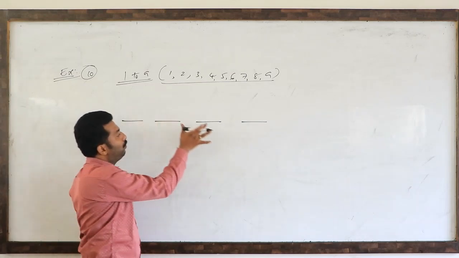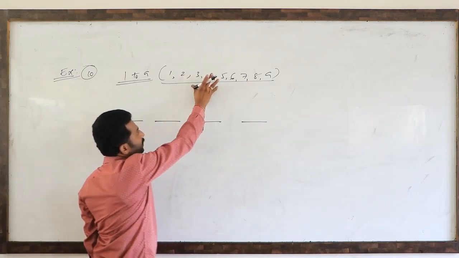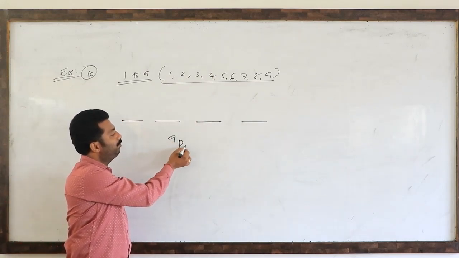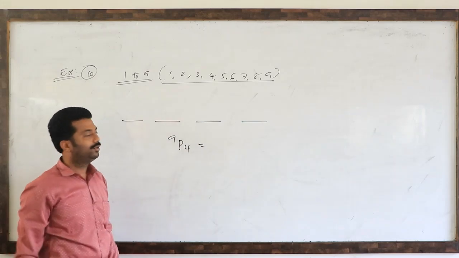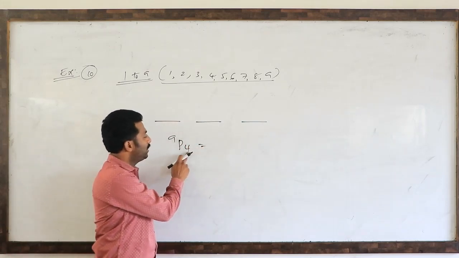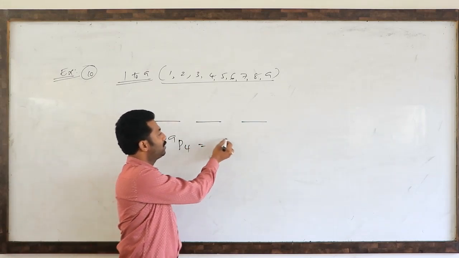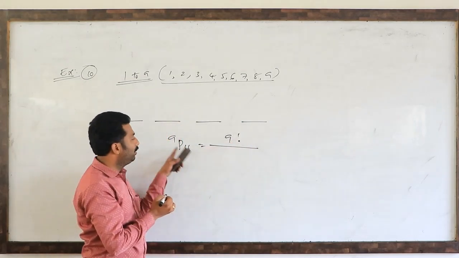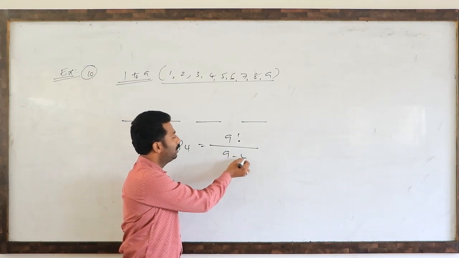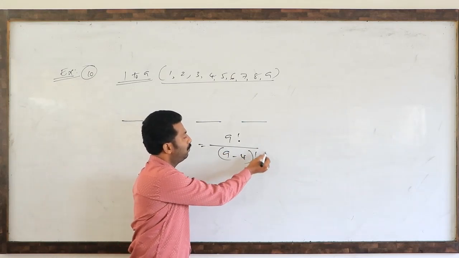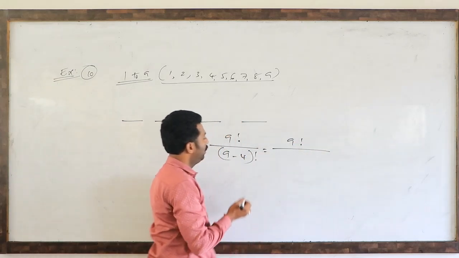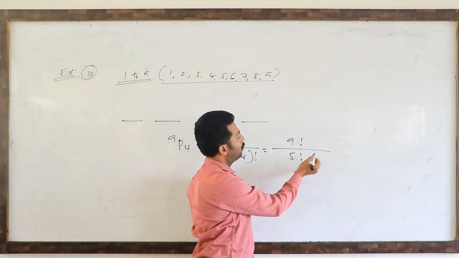So these 4 blanks can be filled by these 9 objects, that is 9P4 ways. First of all, you write the formula: n factorial divided by n minus r factorial, that is n minus 4 factorial. So that is 9 factorial divided by 5 factorial.